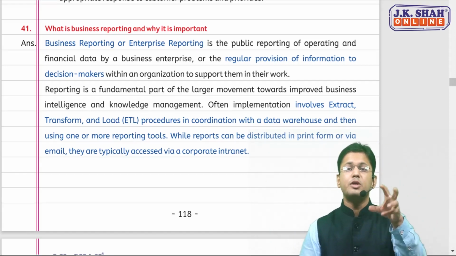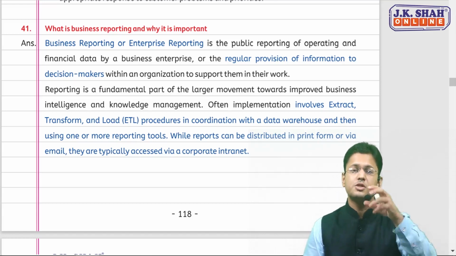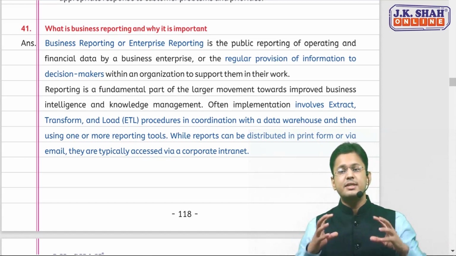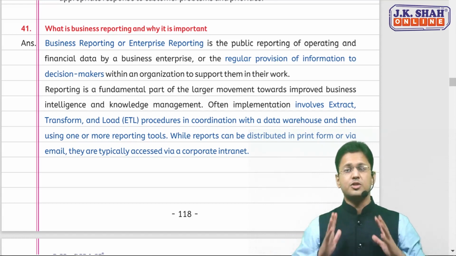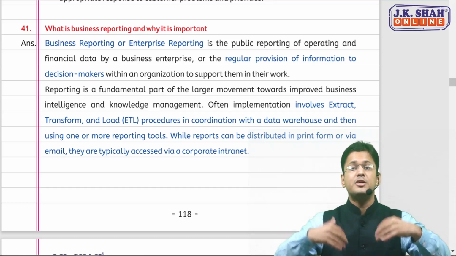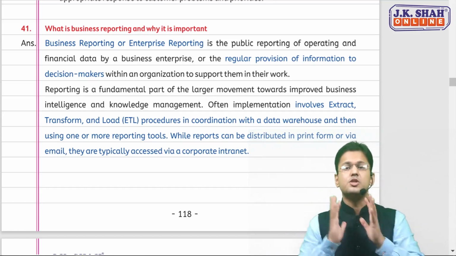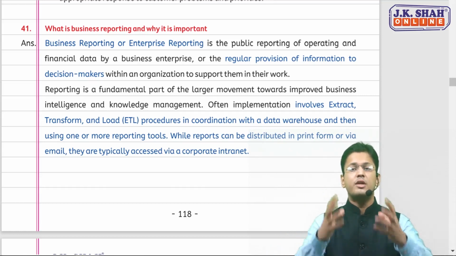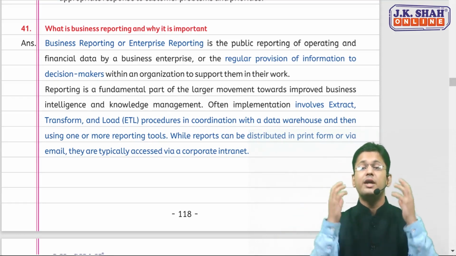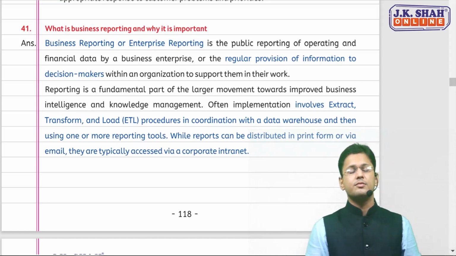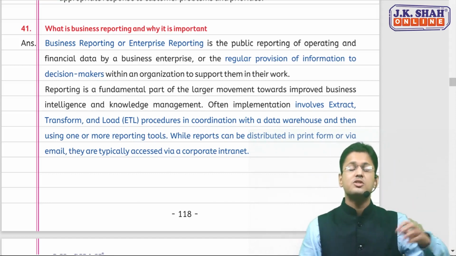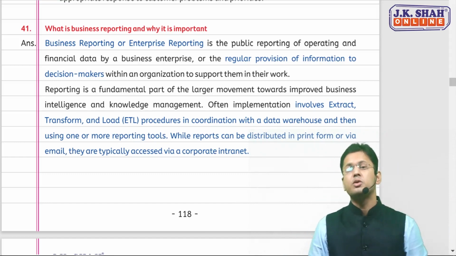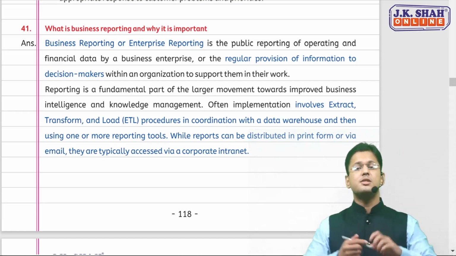So first, let me tell you what business reporting is. Whenever you are presenting your information to the public, like publishing the annual reports, that is a business report, also known as an enterprise report. You're publishing regular information, quarterly data, half-yearly data. You're providing information to the investors. You're providing information to the organization's decision makers, so that they can improve performance because the performance is not up to the mark.